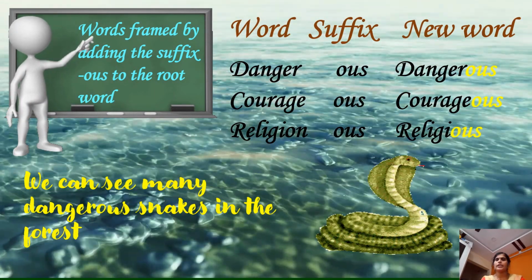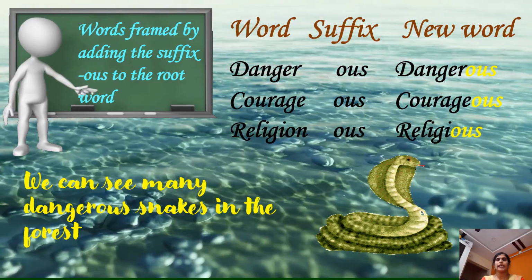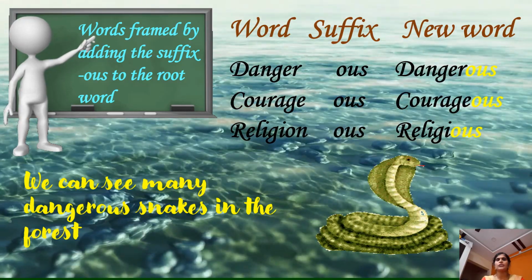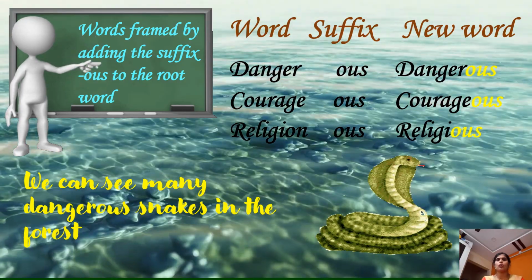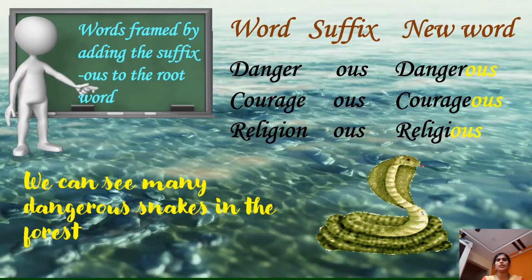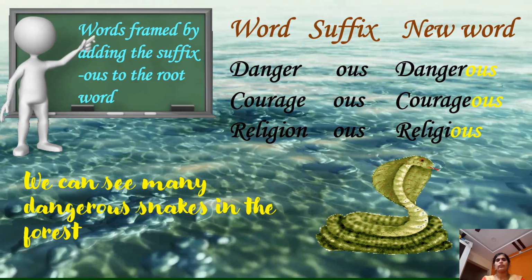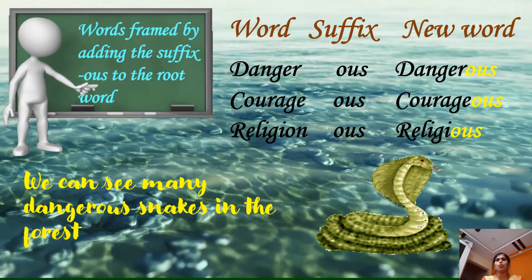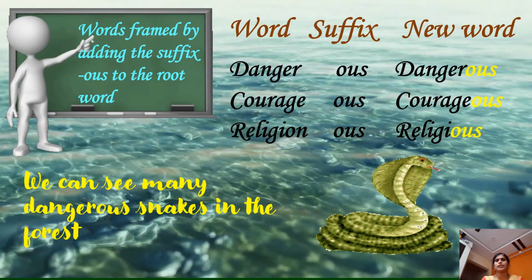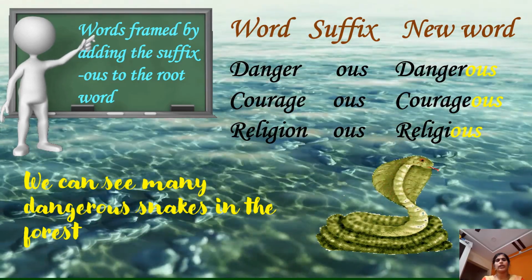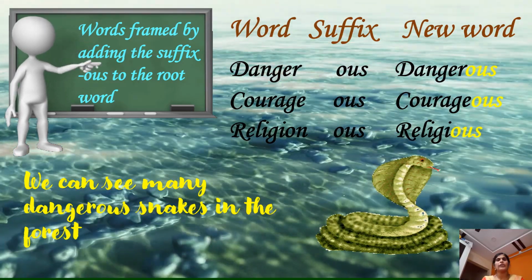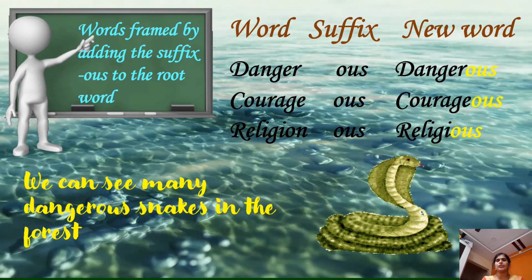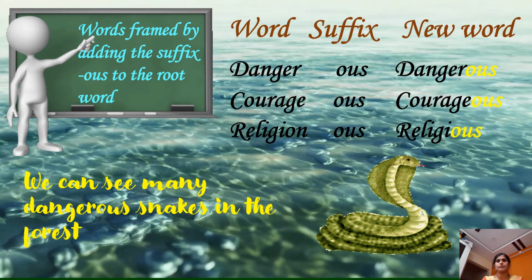Children, here is your last but not the least example. Shall we go through it? Okay, let us see. Words framed by adding the suffix ous to the root word. For example, the word danger, after adding the suffix ous, the new word framed is dangerous. In the same way, courage, courageous, religion, religious. We can see many dangerous snakes in the forest.